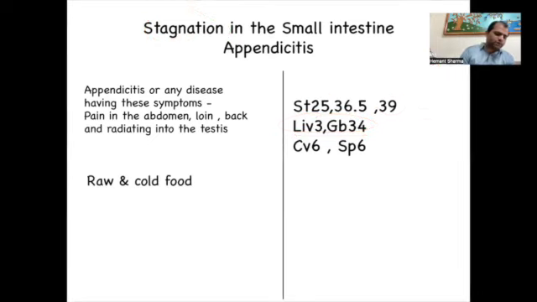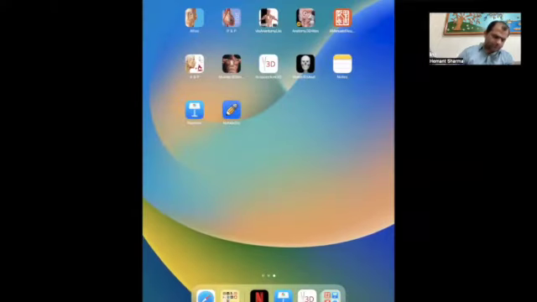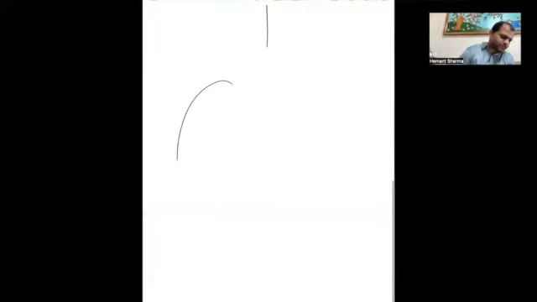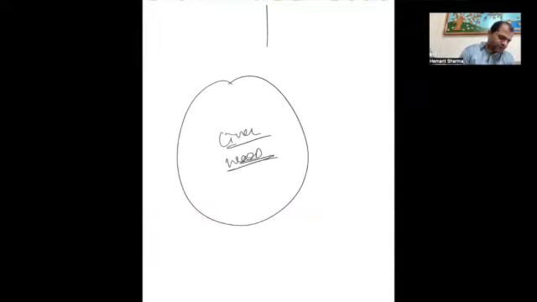Liver 3 and the gallbladder 34 are very wonderful points to sedate the liver chi. Suppose if we talk about the liver, in the liver we have liver 1, liver 2, liver 3, liver 4, and liver 8.